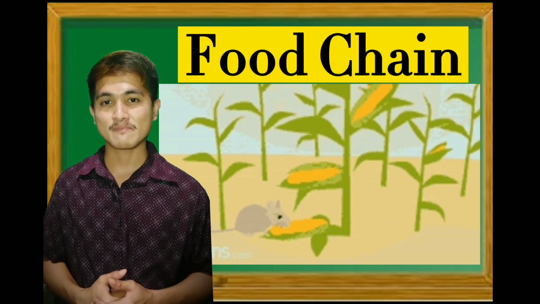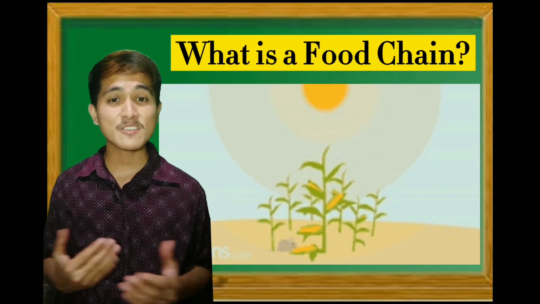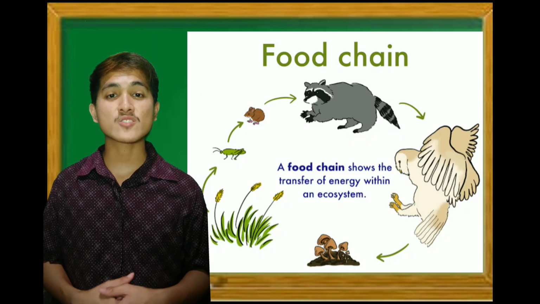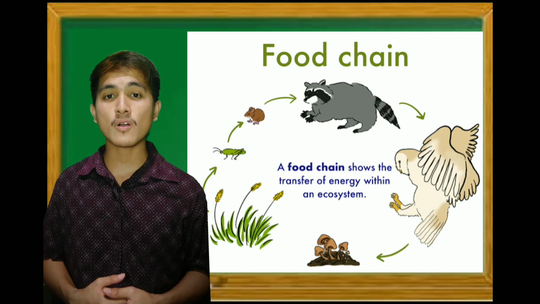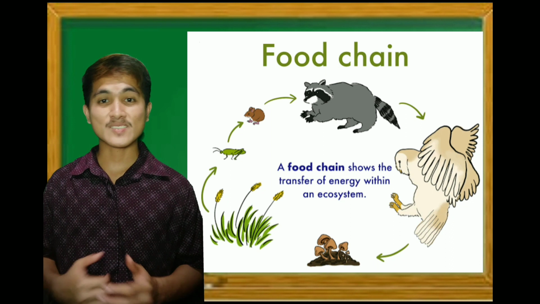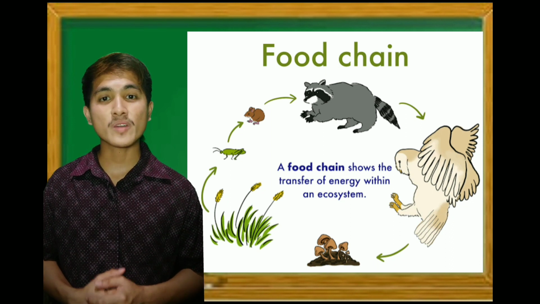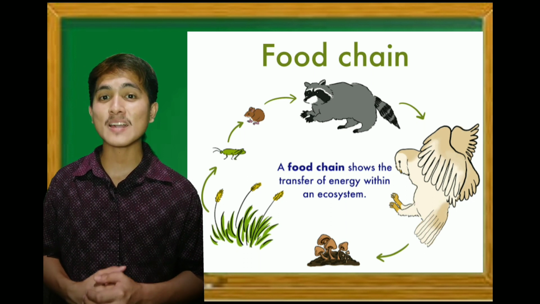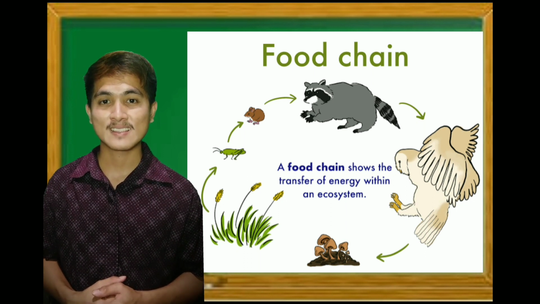Now, let's talk about the food chain. What is a food chain? Food chain is a simple and direct process that shows the one-way flow of energy in an ecosystem. This is a series of steps in which organisms transfer energy by eating and being eaten.